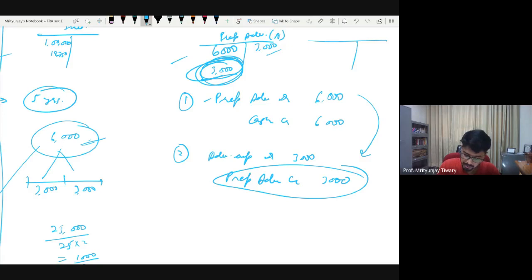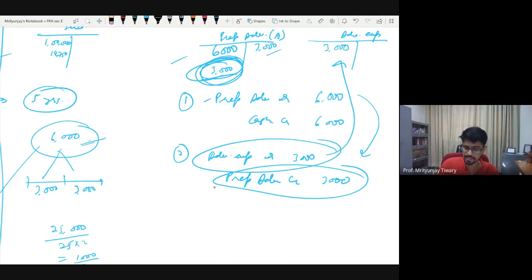And then you would have had a new T account of advertisement expense. So in that, this debit would go in the debit side, 3,000. Okay, T account, is it clear?